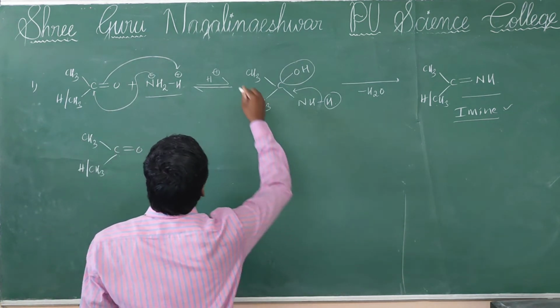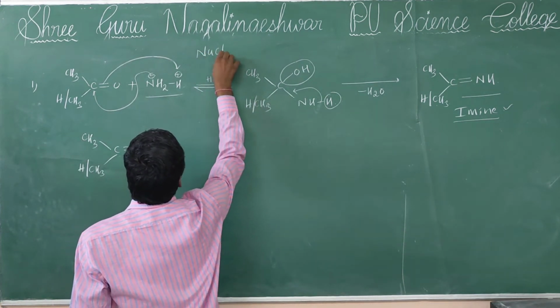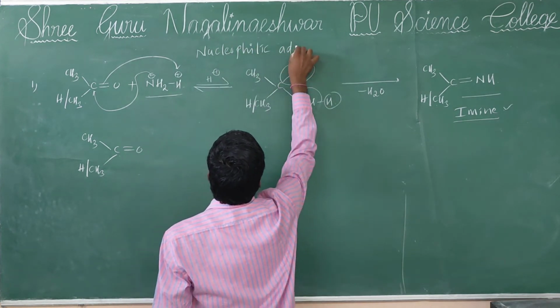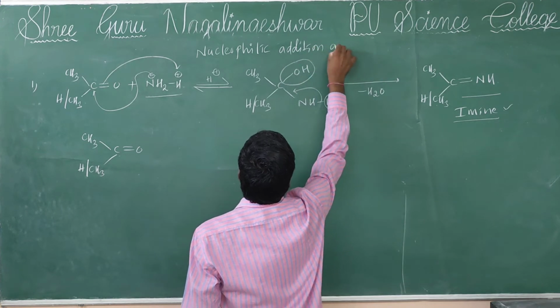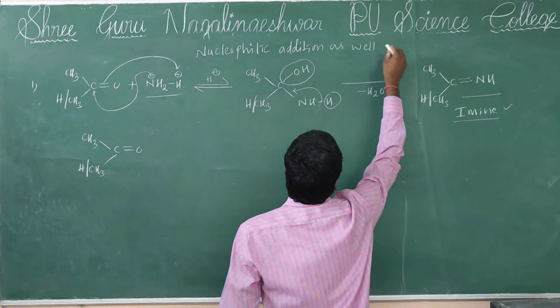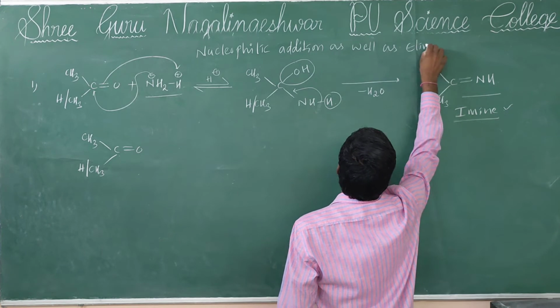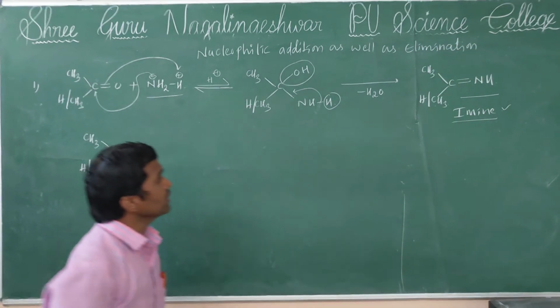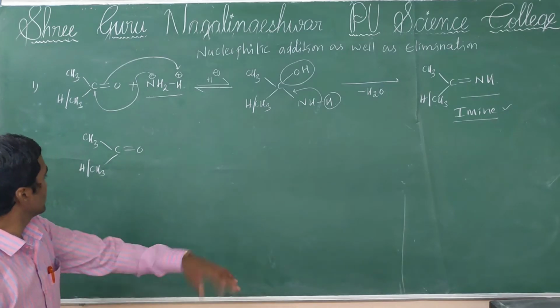Here what is happening? First nucleophilic addition as well as elimination reaction takes place.